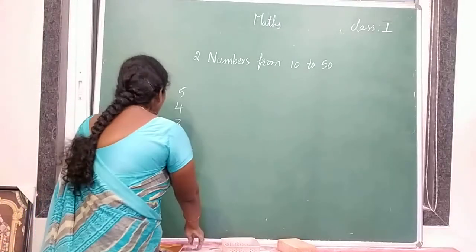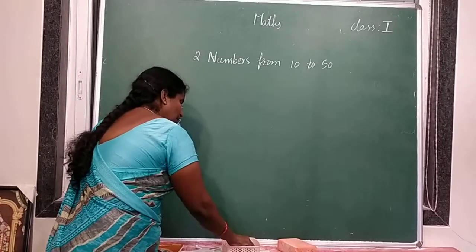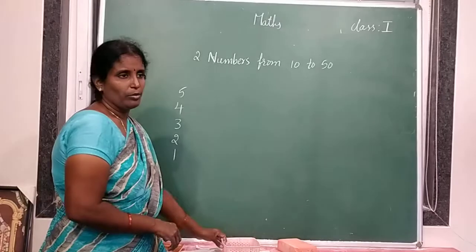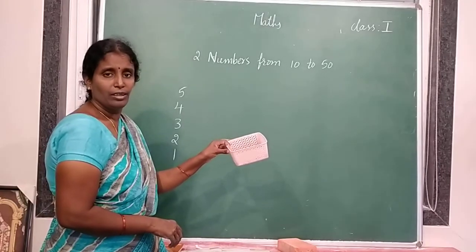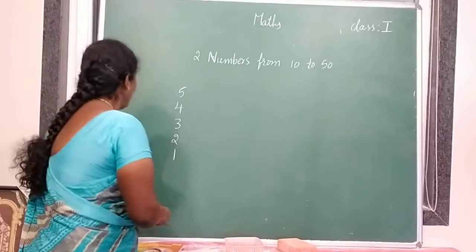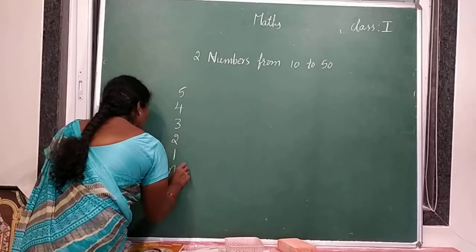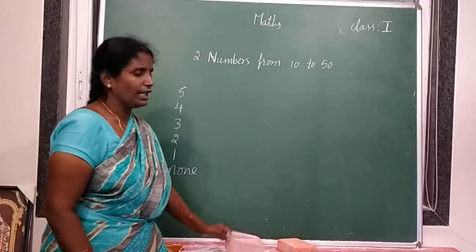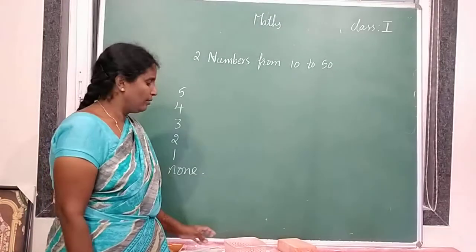Okay. So I am taking 1 more chalk from that basket. Now how many chalks are there? None. Not there any. It means none. Not there any chalk. So none. Next.